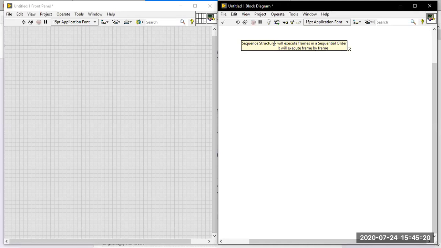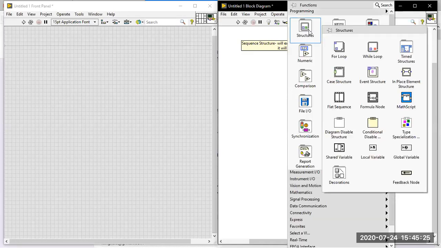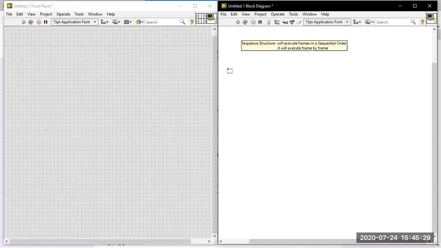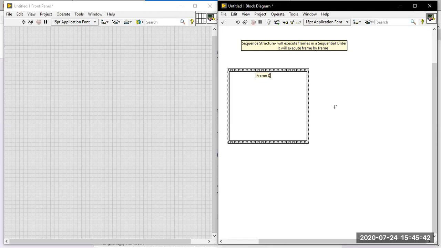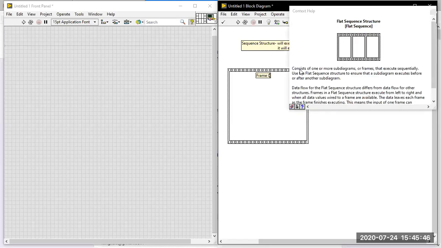Where will you find the sequence structure? In the block diagram, go to the structure palette. There you have the flat sequence. First take the flat sequence structure. This is the frame actually. We are considering this as one frame, frame 0, or frame 1, whatever we can say. If you go to help, you will still get some more relevant information about the flat sequence structure.